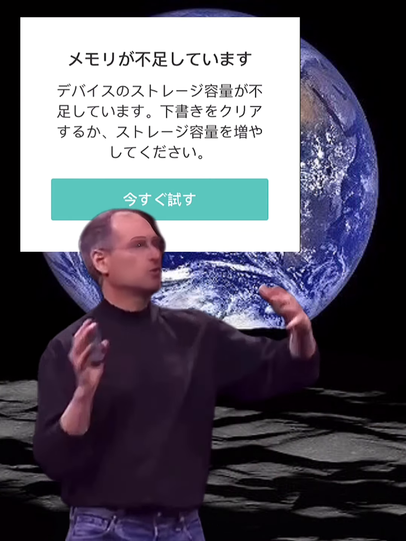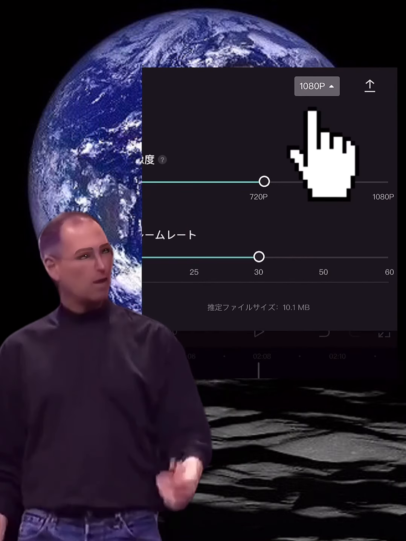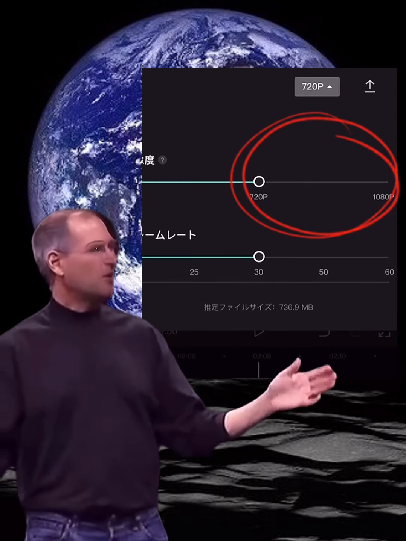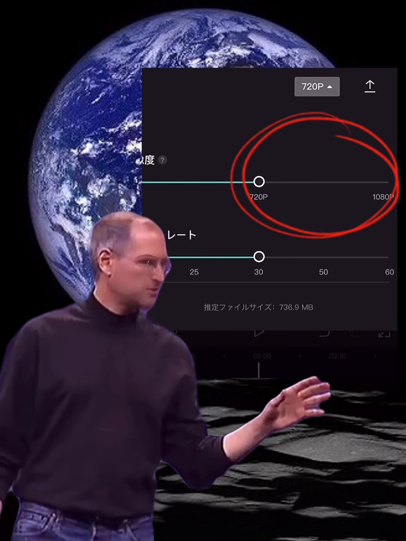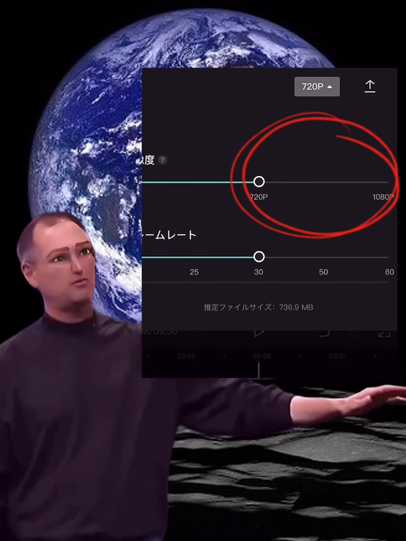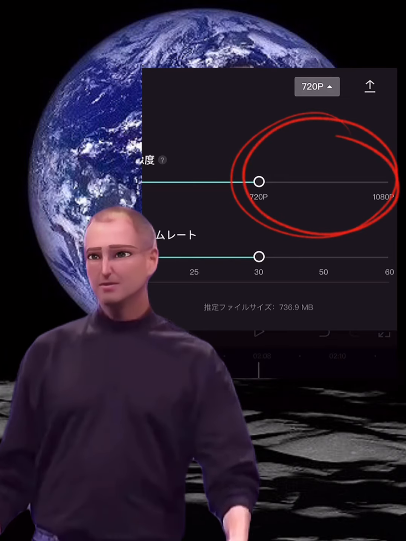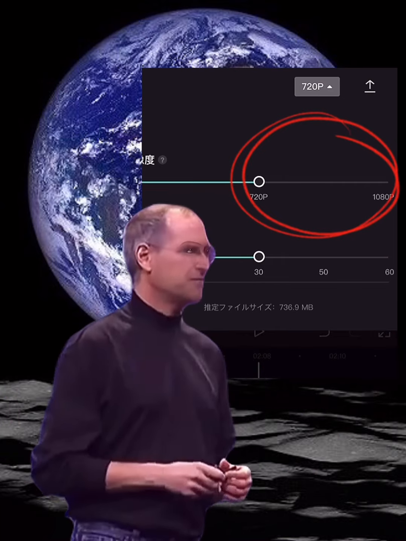What is that method? 1. You can save it by lowering the resolution from 1080p to 720p. However, I haven't tried to find out how many minutes this can be saved. However, if you zoom in on the image quality, you can see that it is a little rough even on the iPhone. I don't notice it on my smartphone, so it's within my tolerance, but some may say, I can't forgive the deterioration of image accuracy.